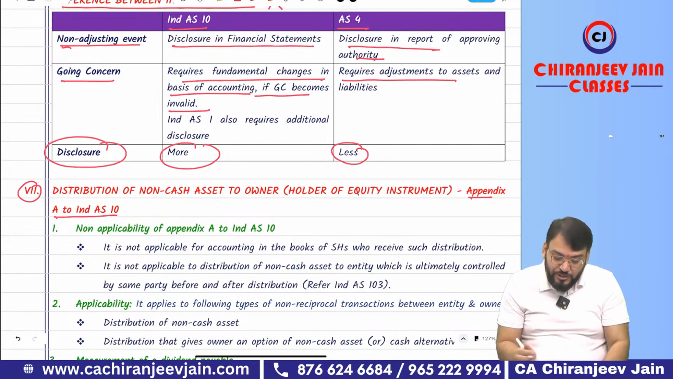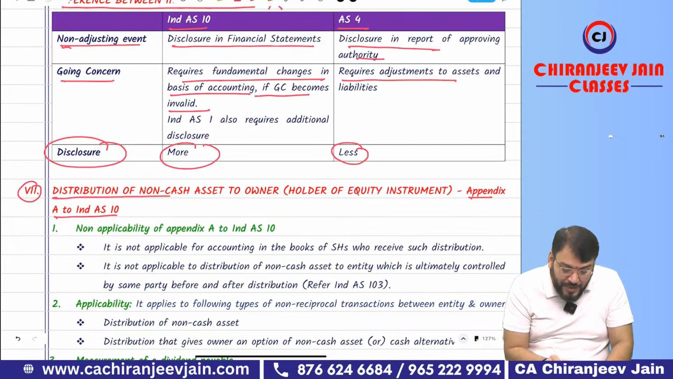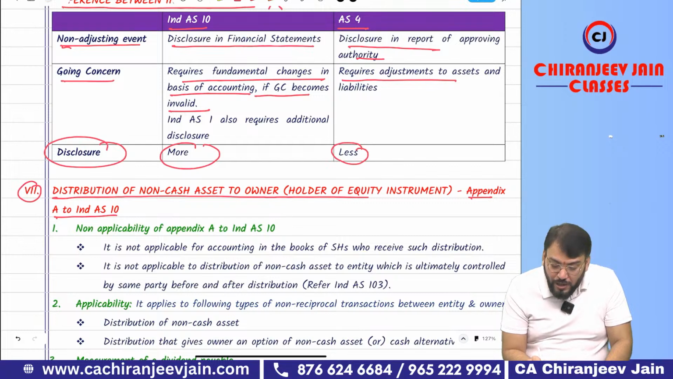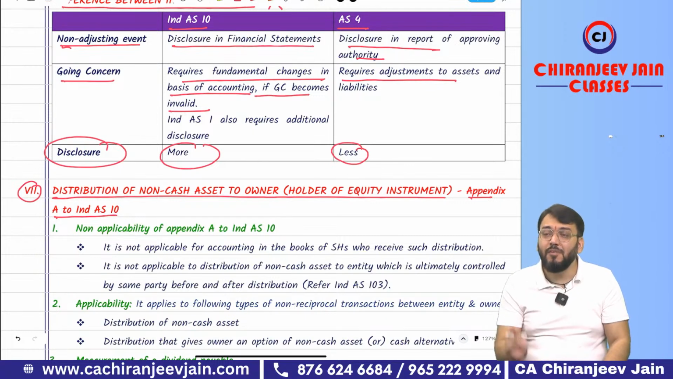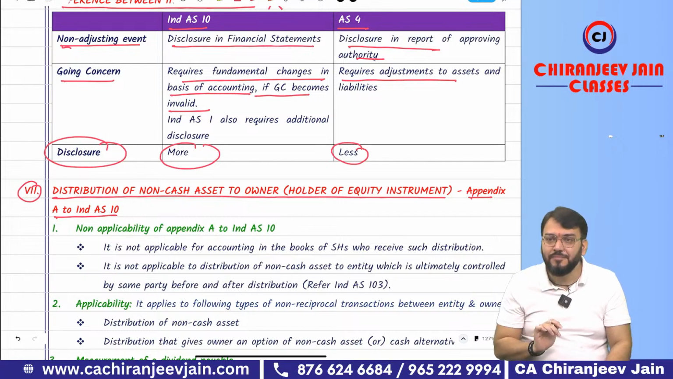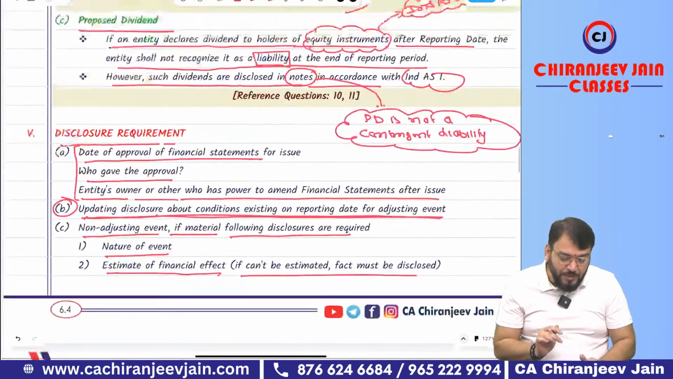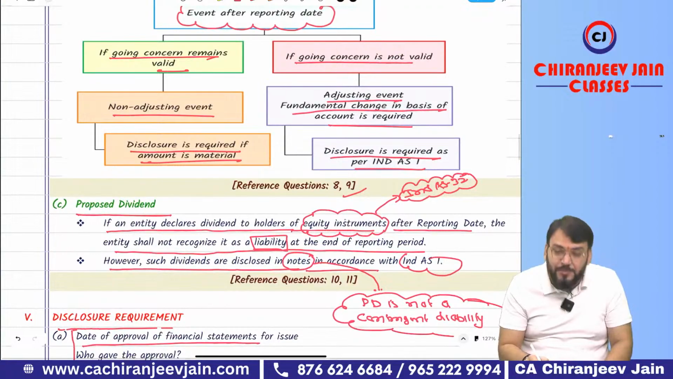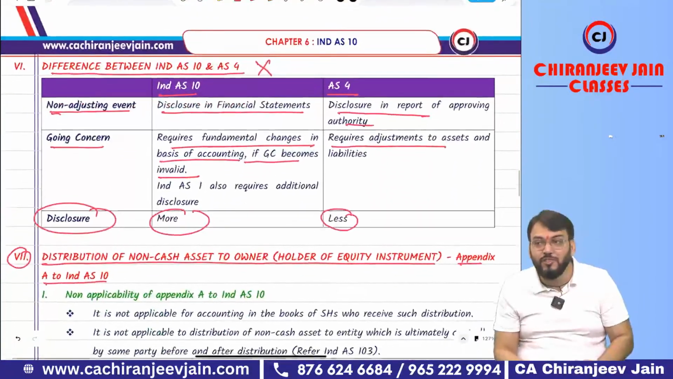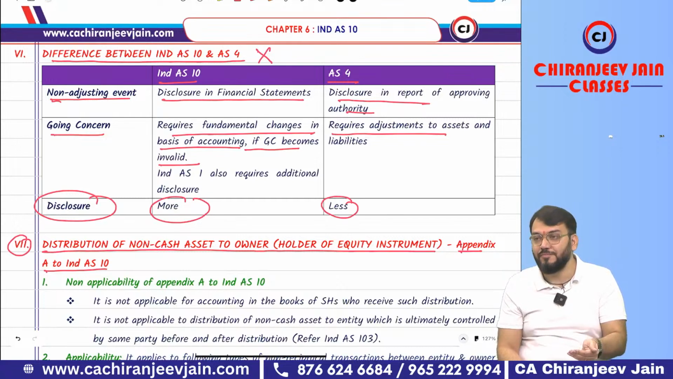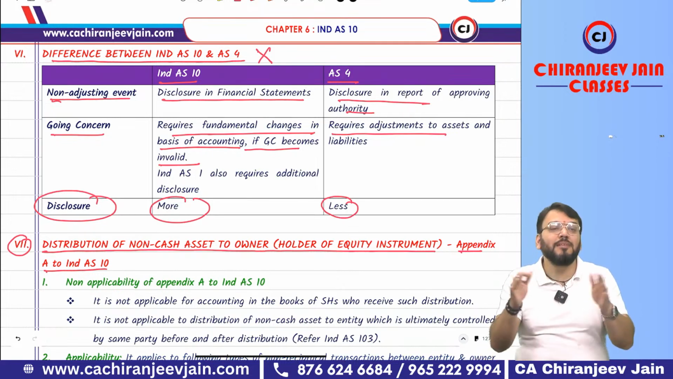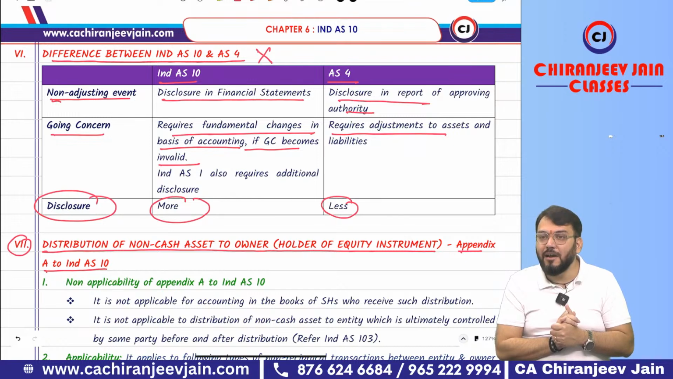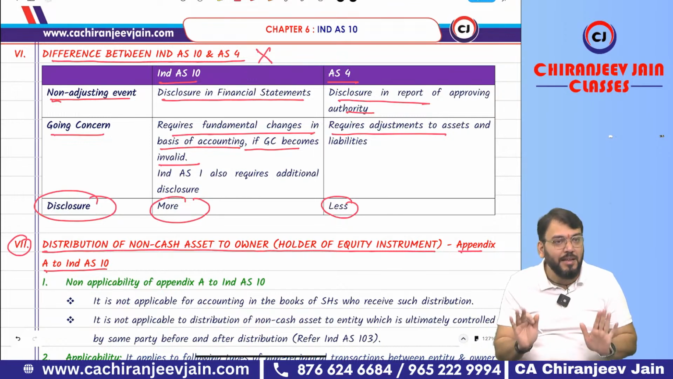Understood. So in this we have which appendix? Appendix A to Ind AS 10. The title is distribution of non-cash assets to owners, that is, holders of equity instruments. Whenever I say dividend, it means cash dividend, and whatever we have done right now was for cash dividend. Now they are saying there is a distribution of non-cash assets to the owner, meaning instead of cash, the dividend has been given in kind. Quite possible. Then what will be the accounting treatment? This we are discussing in this particular appendix.